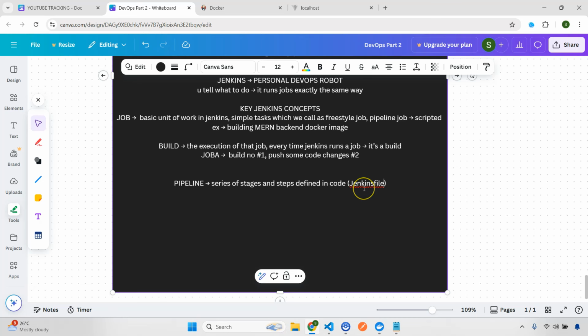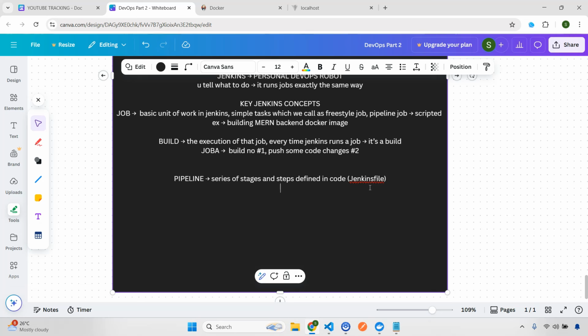In this file, just like when you create a Dockerfile, or when we created the GitHub CI file, remember all the structure. Similarly, whenever we create a pipeline, we need to create it inside this Jenkinsfile, and inside it you'll have the number of stages and steps, and it will follow the exact steps for how you are going to execute that particular job or pipeline.